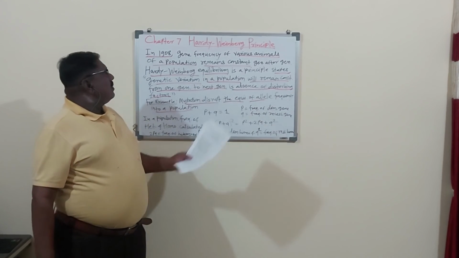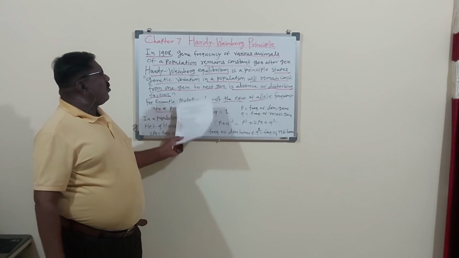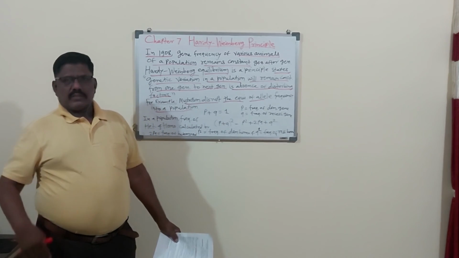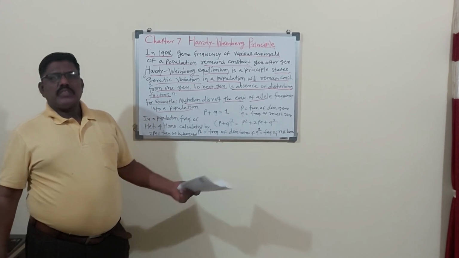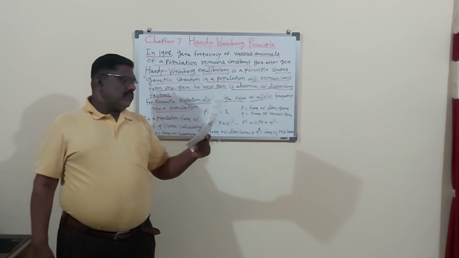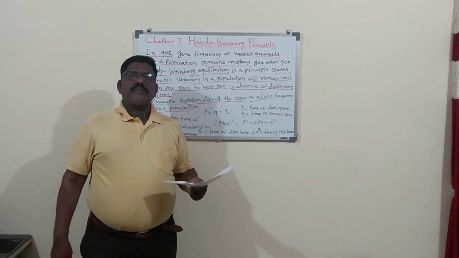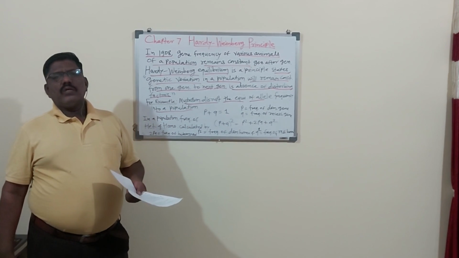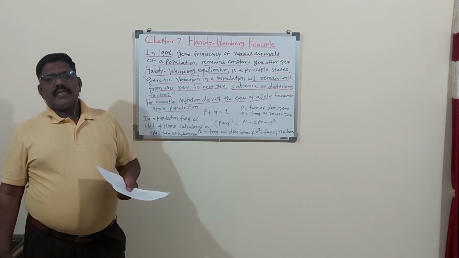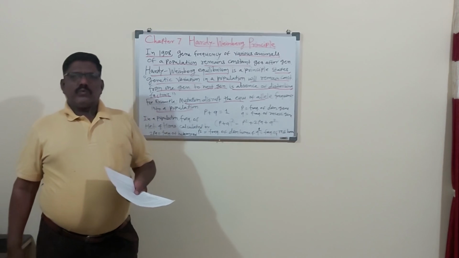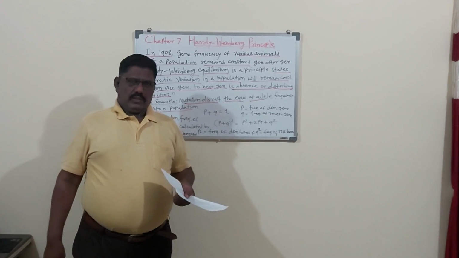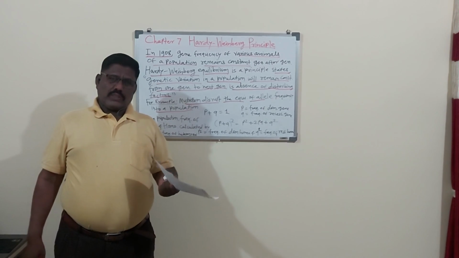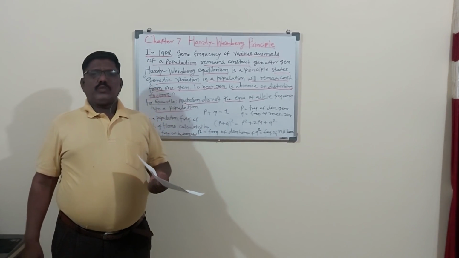One bit, Hardy-Weinberg's principle or equilibrium, we have studied today, and the remaining last bit is the factors that upset Hardy-Weinberg's equilibrium. We will study those factors tomorrow, and then we will declare that 2 units from this paper are completed, and then I will give the questions for your test and tutorials.